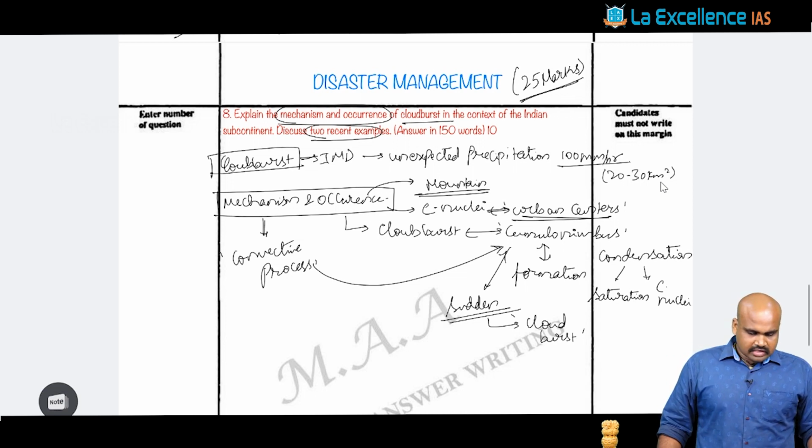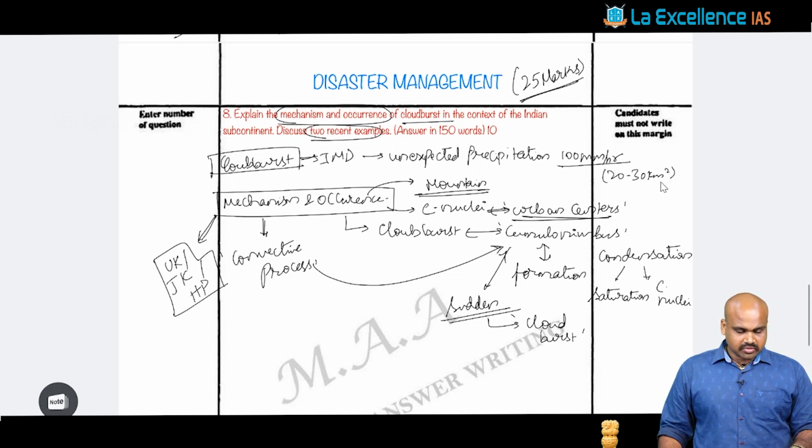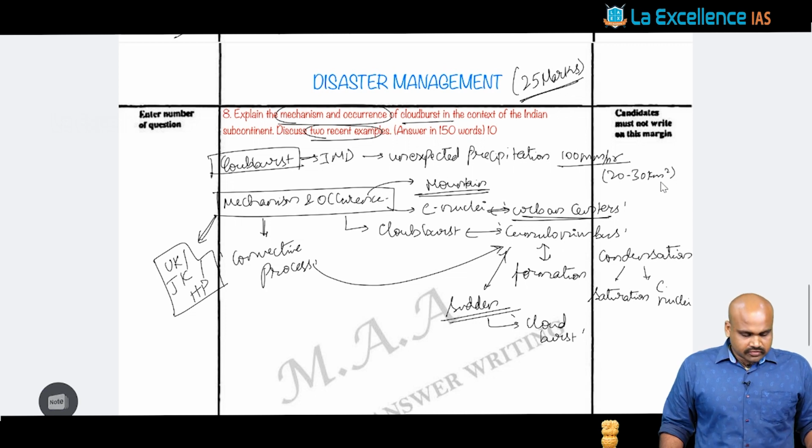Right? And when you look at the susceptibility of cloudburst as a phenomenon, it is highly susceptible with respect to Uttarakhand, Jammu and Kashmir, Himachal Pradesh. All these are the regions which are highly susceptible to cloudburst as a phenomenon.